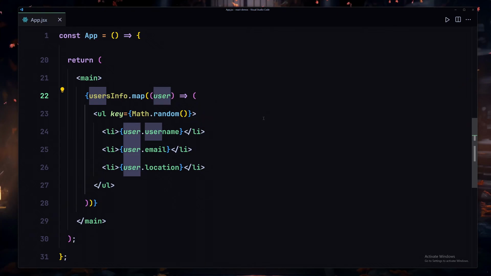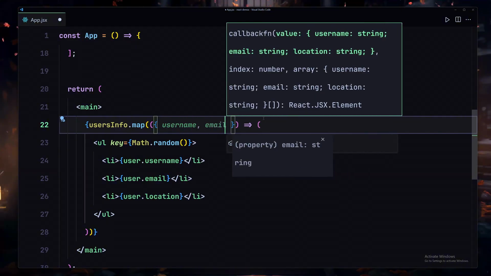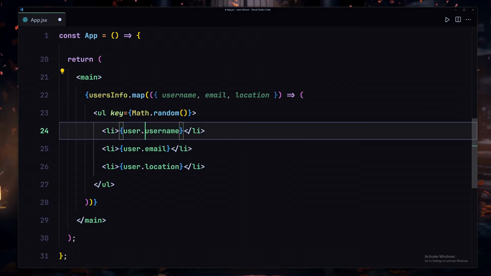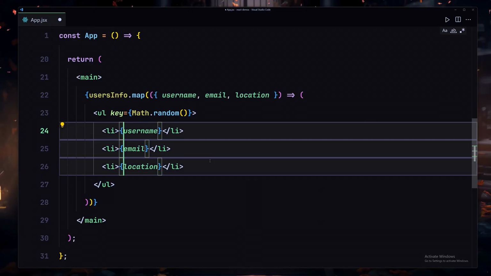Now I'm going to remove these users from here, and I'm going to provide my curly brace right here, and I'm going to destructure the username, also the email, and I'm going to also destructure the location as well. And now I no longer have to use these users again and again. I'm going to select that, hit Control D, and I'm going to remove that from here.